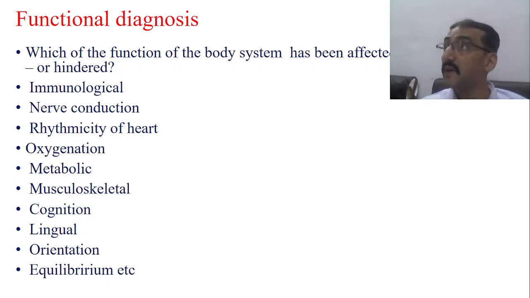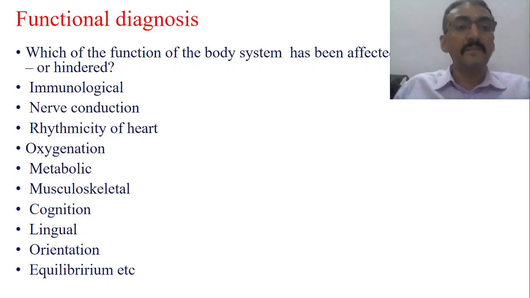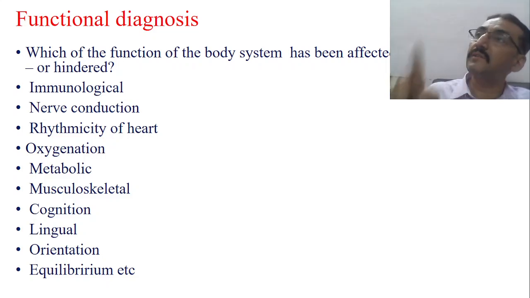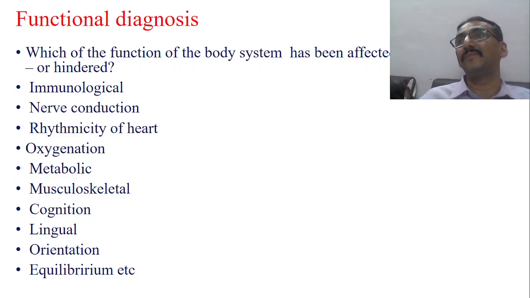Okay, rhythmicity of the heart is affected. Oxygenation process is affected. Circulation is affected. Pumping of the heart is affected. Metabolic functions are affected. Musculoskeletal movements are affected. Cognition is affected. Lingual speech is affected. Orientation of time and space is affected. Higher mental functions are affected. Equilibrium is affected. See, these are functions. Now you have to go for functional diagnosis.